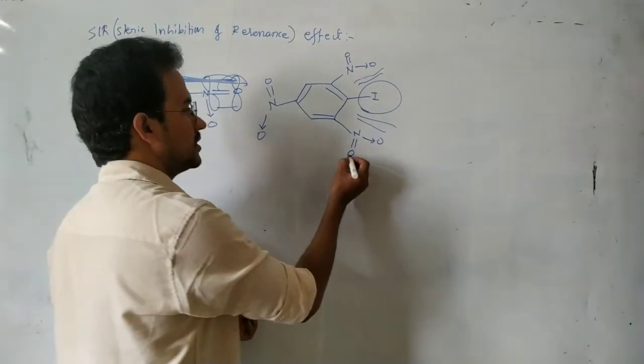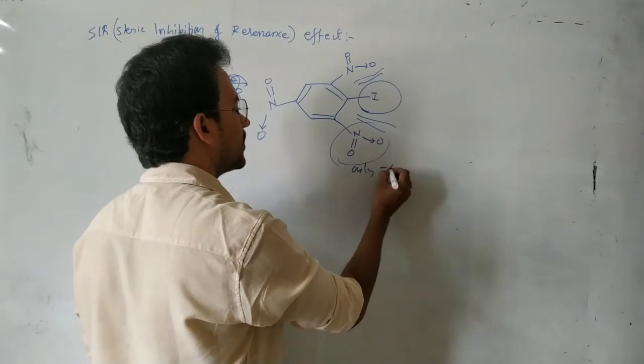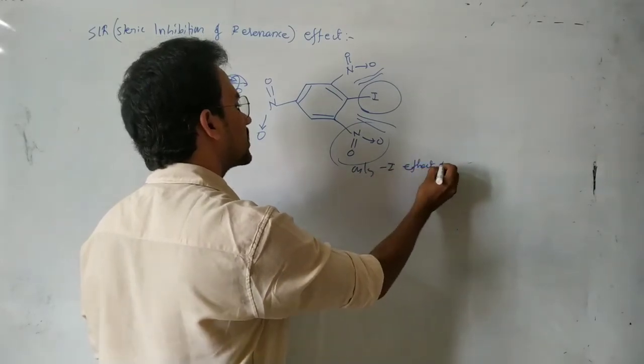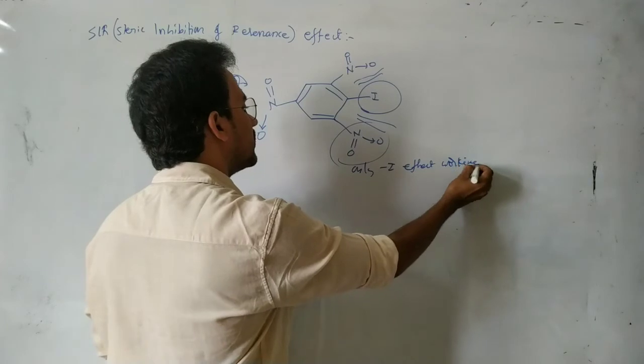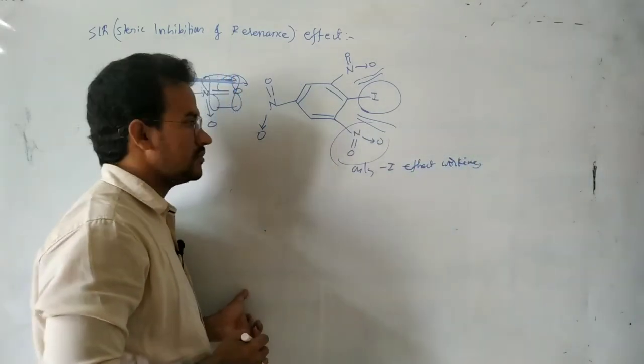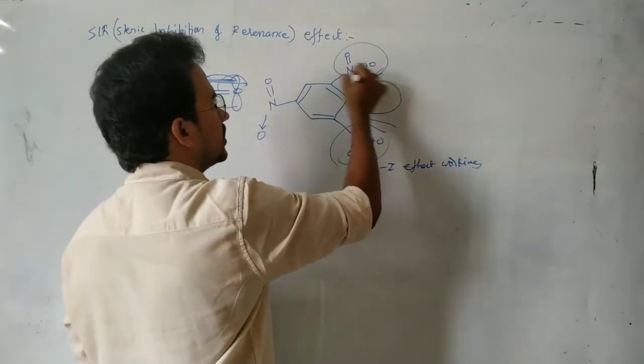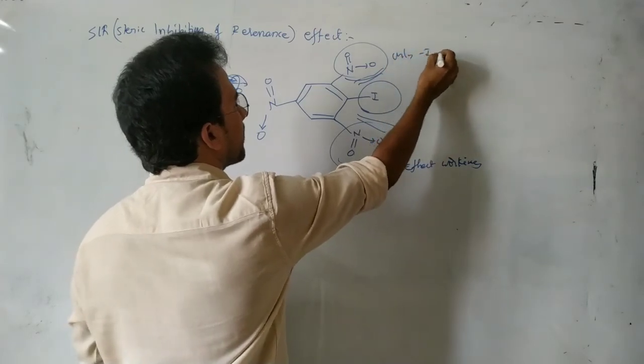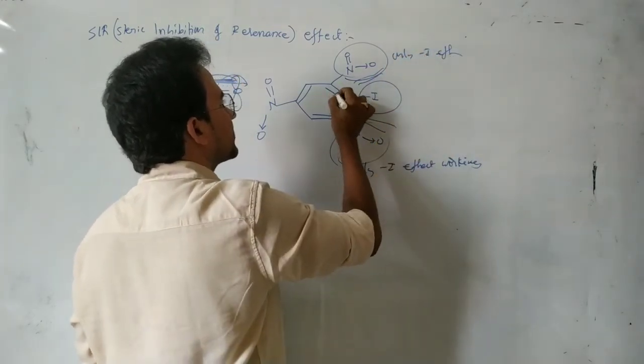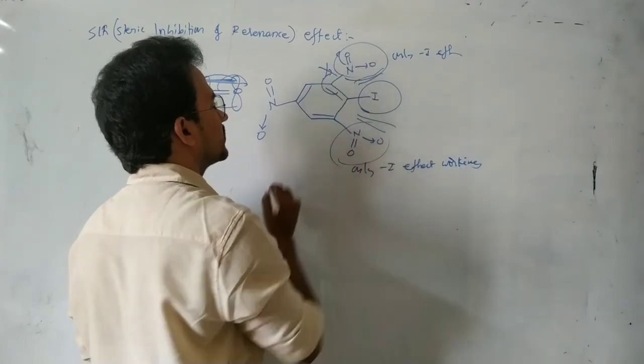Here only the minus I effect is working. For this one also, only the minus I effect. That means the M effect is not working.